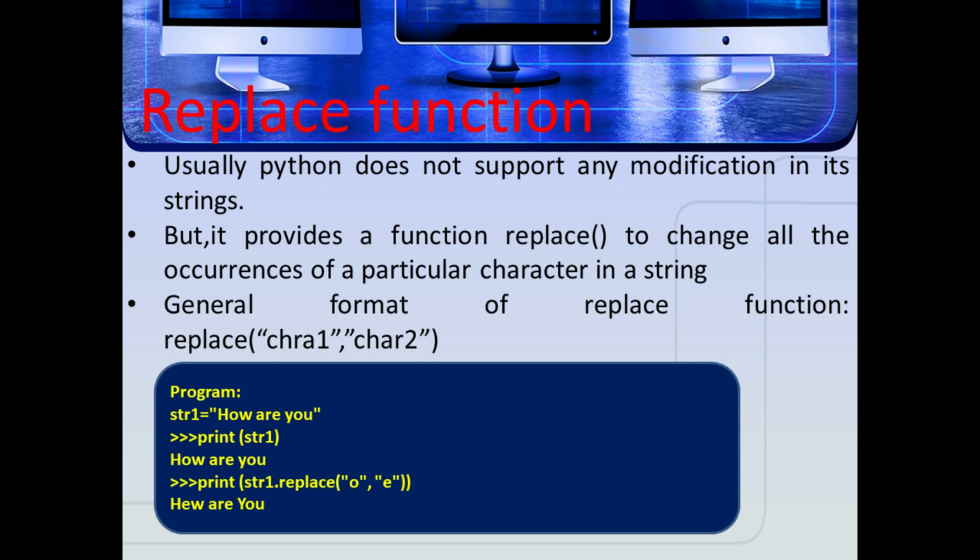See the example, str1 is how are you. Print of str1 gives how are you. Next, print of str1 dot replace of o enclosed in double quotes, comma, e enclosed in double quotes. See the output: hew are you. That is, wherever the character o occurs, it will be modified to the character e. So the replace function replaces all the occurrences of character 1 with character 2.